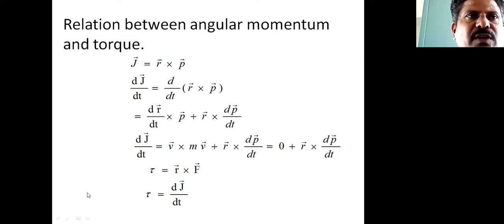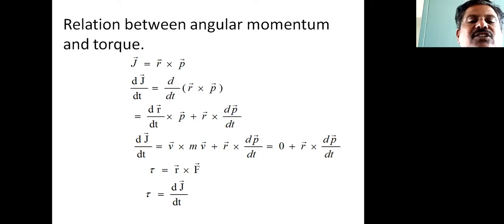Therefore, tau equals dJ by dt. This is the relation between tau and J: as tau increases, dJ by dt increases. The time rate of change of angular momentum of a particle about a fixed point is called torque.